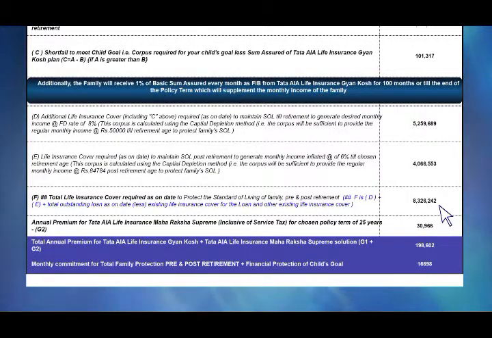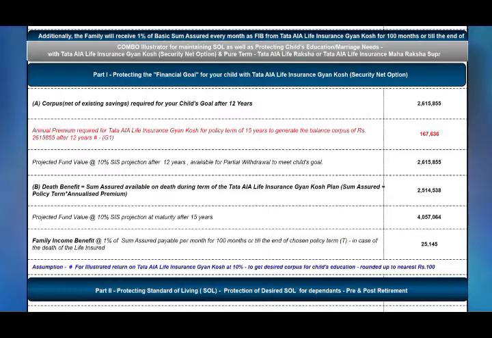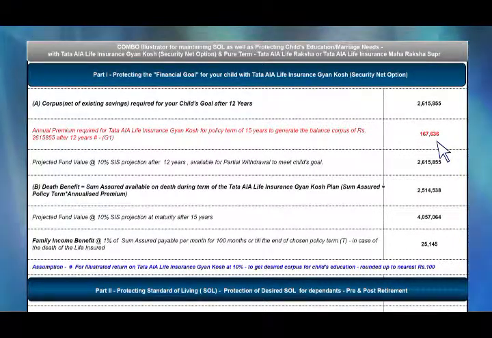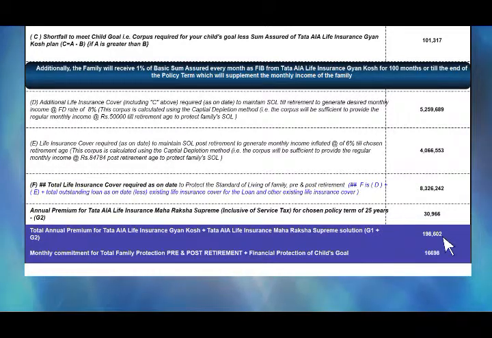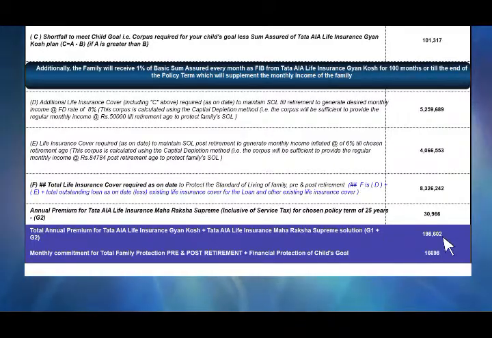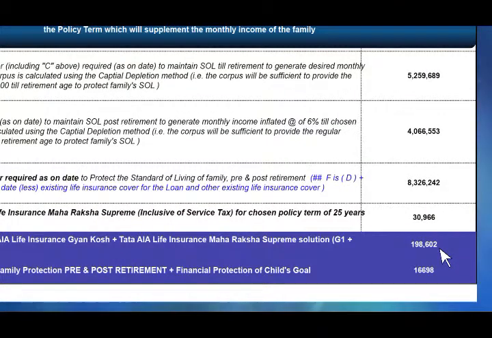So let's look at the final values. The premium which you required for Gyan Kosh was 1,67,636. The premium you require for Maharaksha Supreme is 30,966. The total is 1,98,602, the annual commitment required for a complete package that will ensure Viraj is fully protected in terms of his education needs.